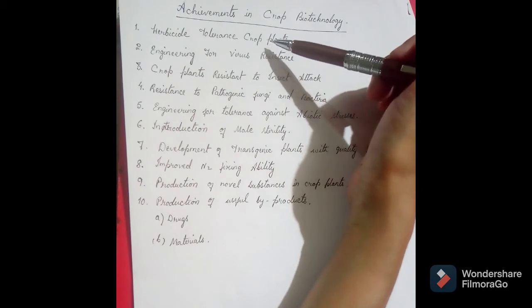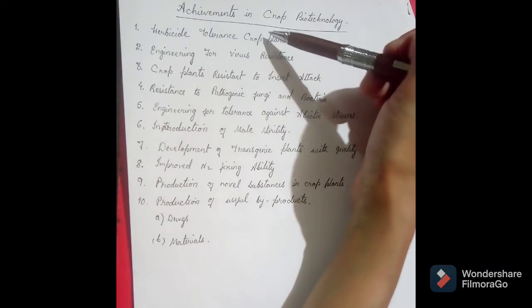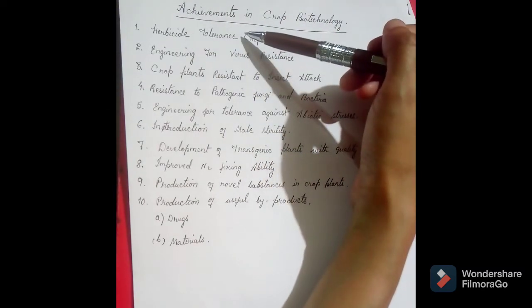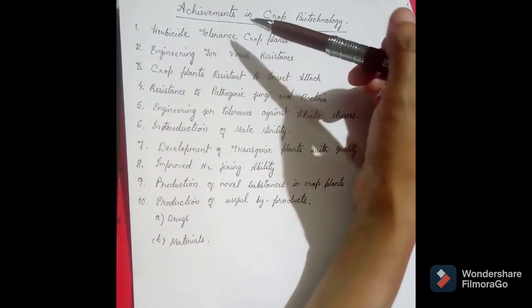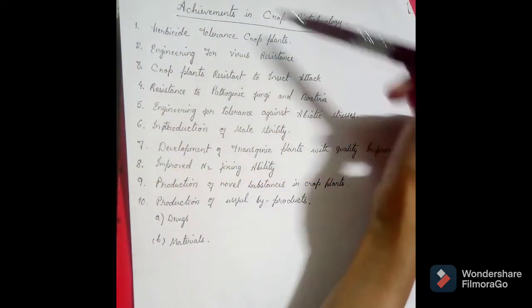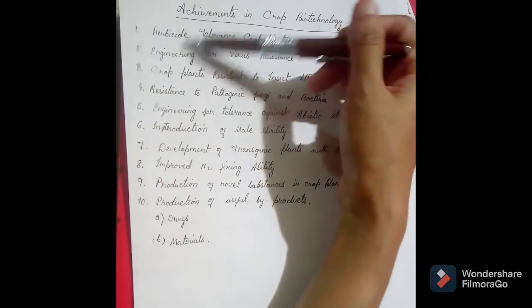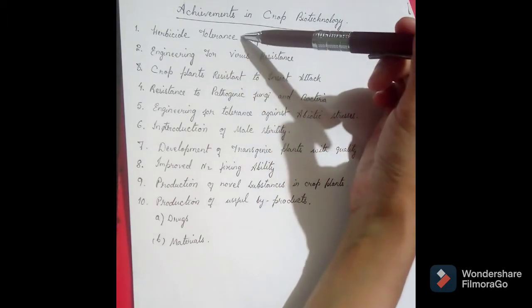These plants are able to resist a number of herbicides such as imidazoline and glufosinate. Plants which can tolerate these herbicides have been successfully developed.